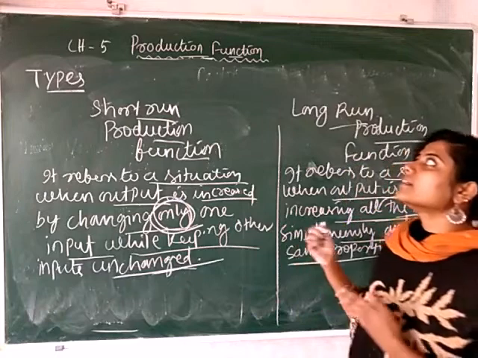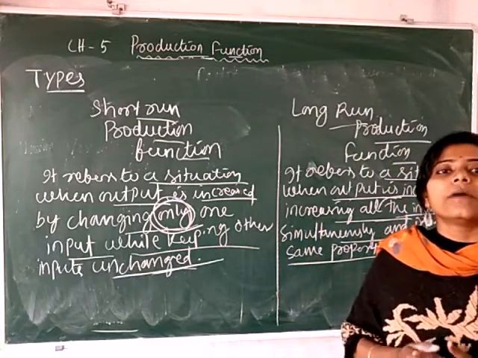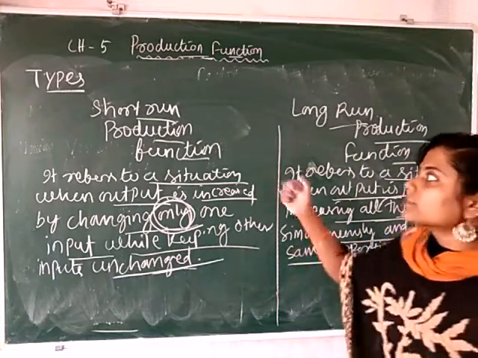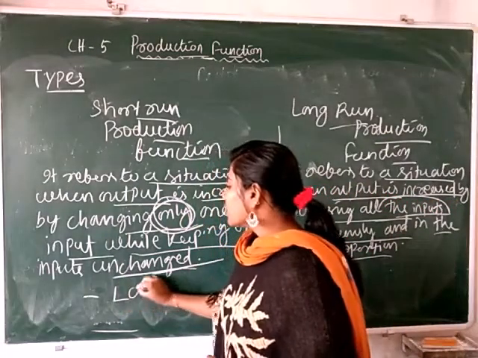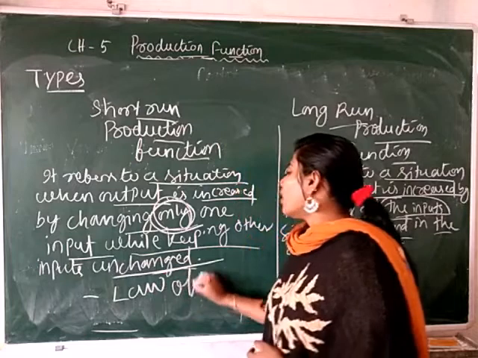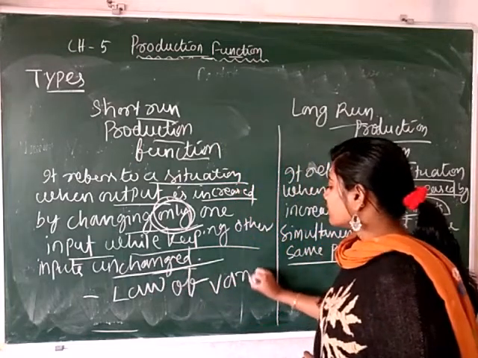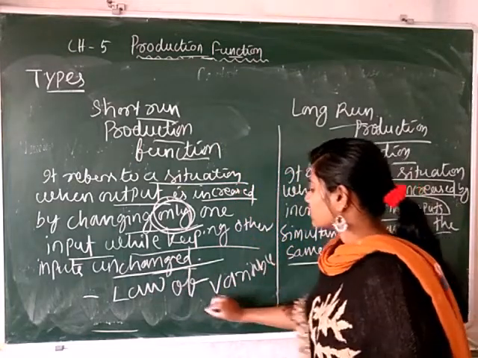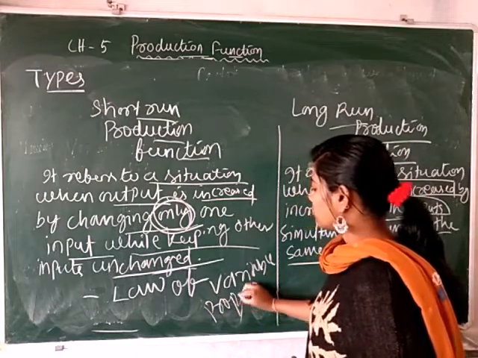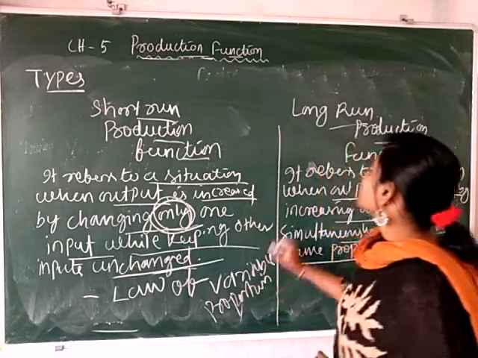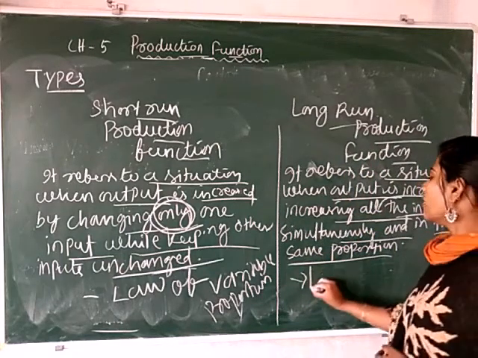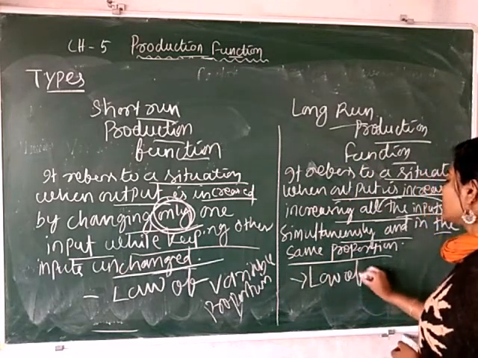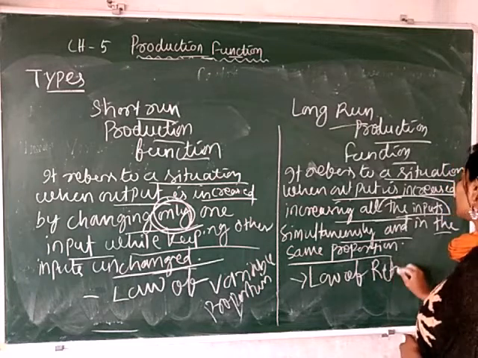Before we explain the production function, we need to know the concept of product. The short run production function can be explained with the help of the law of variable proportion, and the long run production function can be explained with the help of the law of returns to scale.